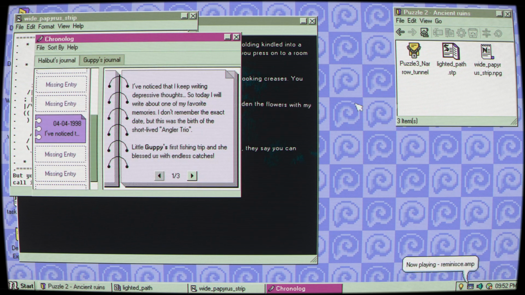What's this also? Oh, we've got a Halibut's journal entry. I don't think I clicked on this before.